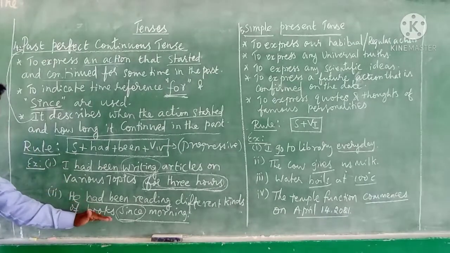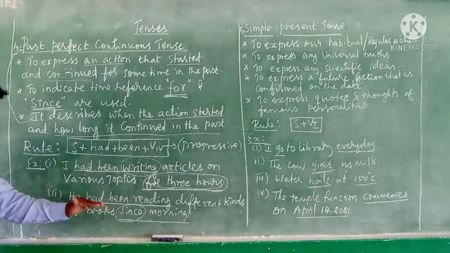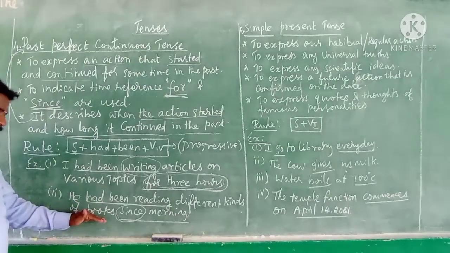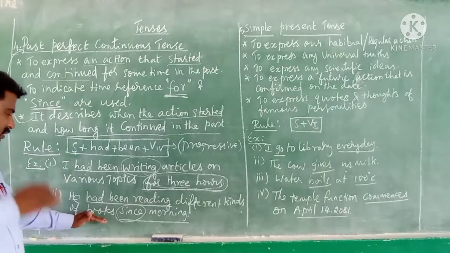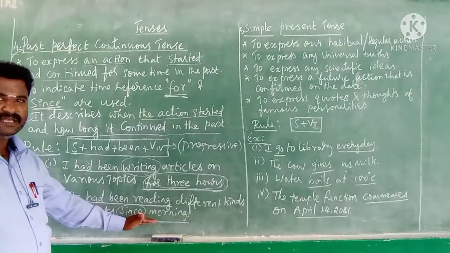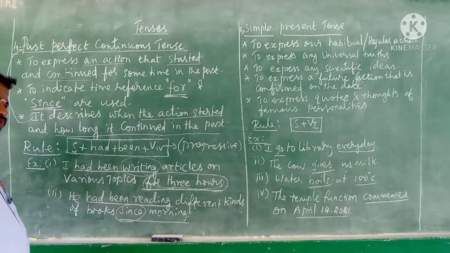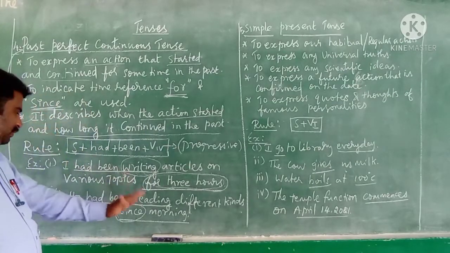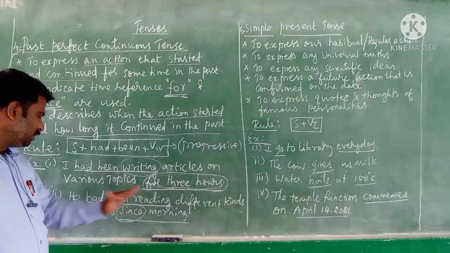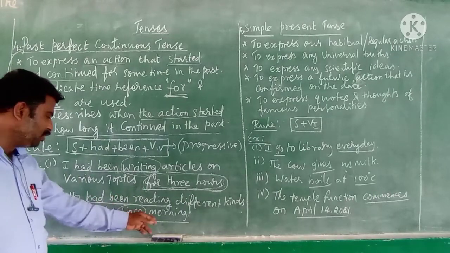There is a person who had been reading different kinds of books in the past. So the action had been initiated in the past tense, and it was going on since the morning. So the action was started in the past and it was going on till then. That is called since morning.